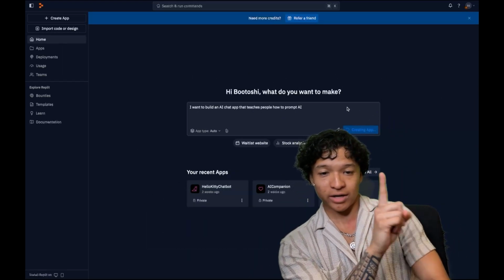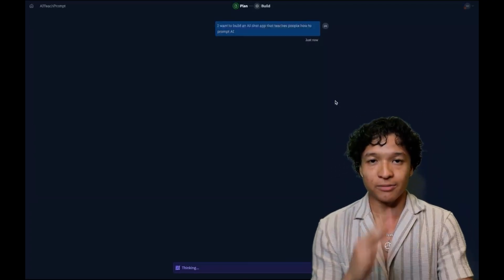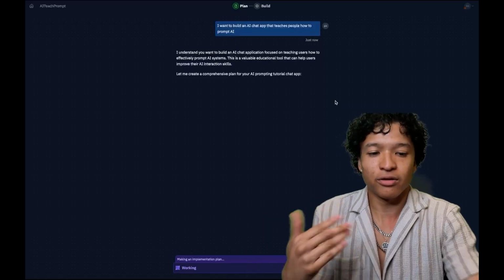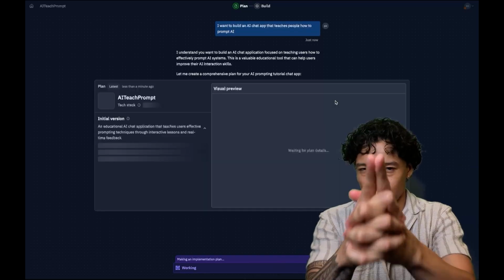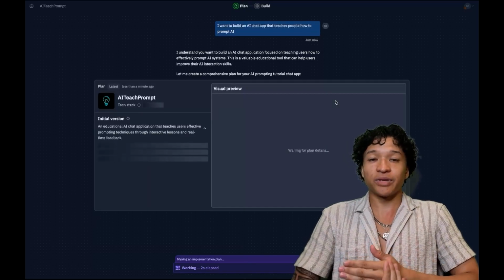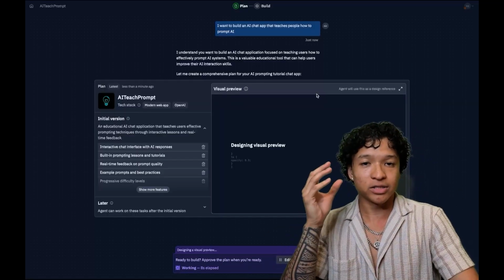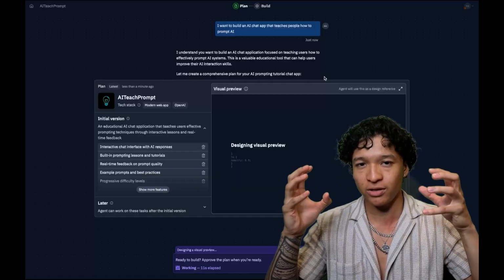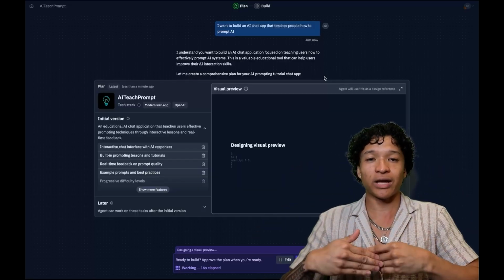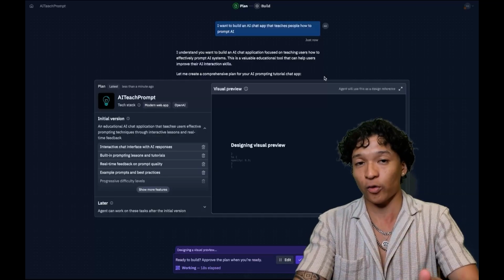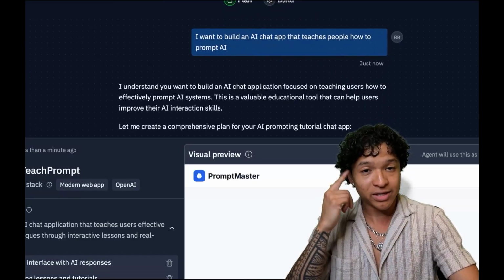And I just click start chat right here. Now, it works to be simple, but here's the thing to keep in mind. The more simple you are in your prompt, the more ambiguity the AI has to do whatever it wants, which might not be what you want. When prompting AI, it's good to be as specific as possible to get exactly what you want. I like to give people the analogy of pretend you're speaking to another human. How would you communicate to them? How descriptive would you be to ensure that you get what you did ask for and did want? Replit does handle these simple prompts very well, but that is something to keep in mind as we progress.